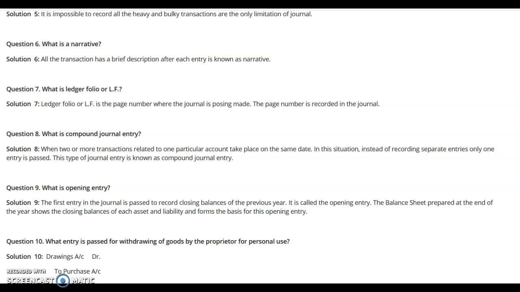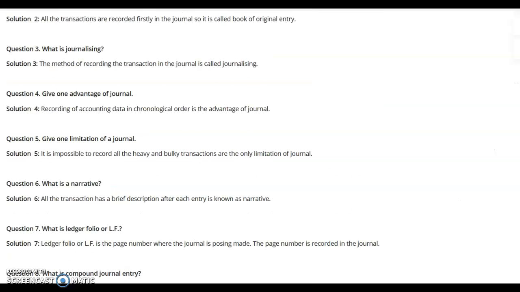So this way we have understood some basic aspects relating to the journal entry. We have learned what a journal is: a book of original entry or prime entry. What the advantages of a journal are. What the limitation is? Practically there is no limitation.